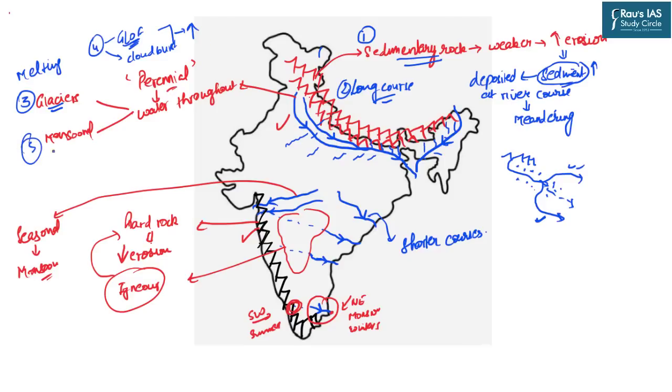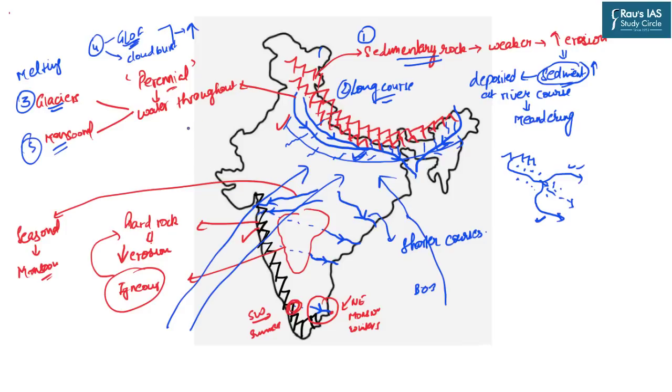The fifth important factor is the monsoon. Because these northern plains, that is the Ganga and Brahmaputra plains, this entire northern plain stretch experiences rainfall from both the branches, that is the Arabian Sea branch as well as the Bay of Bengal branch. And because they are experiencing rainfall from both the areas, again the water volume in those river basins increases.